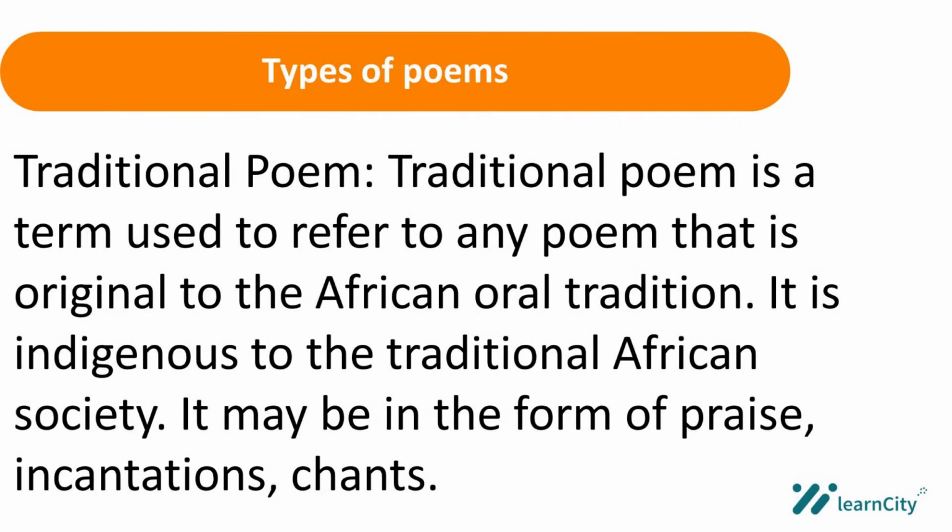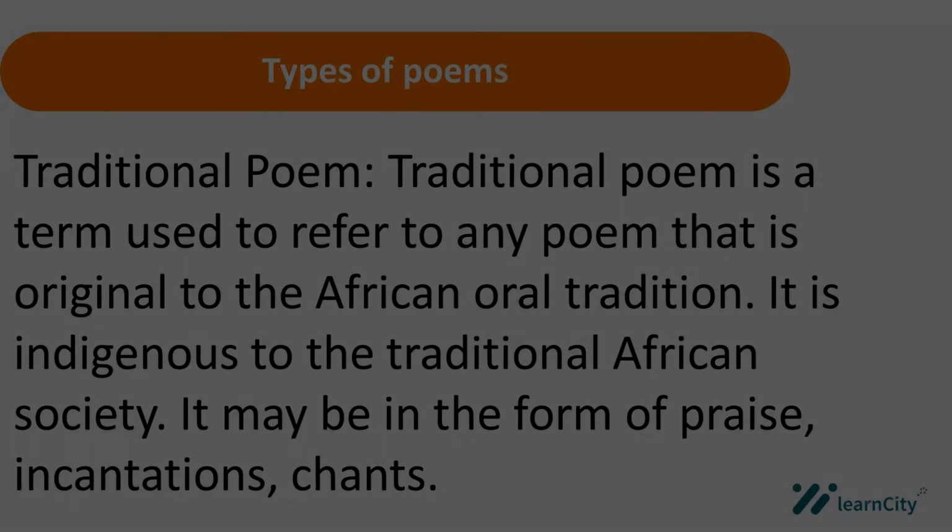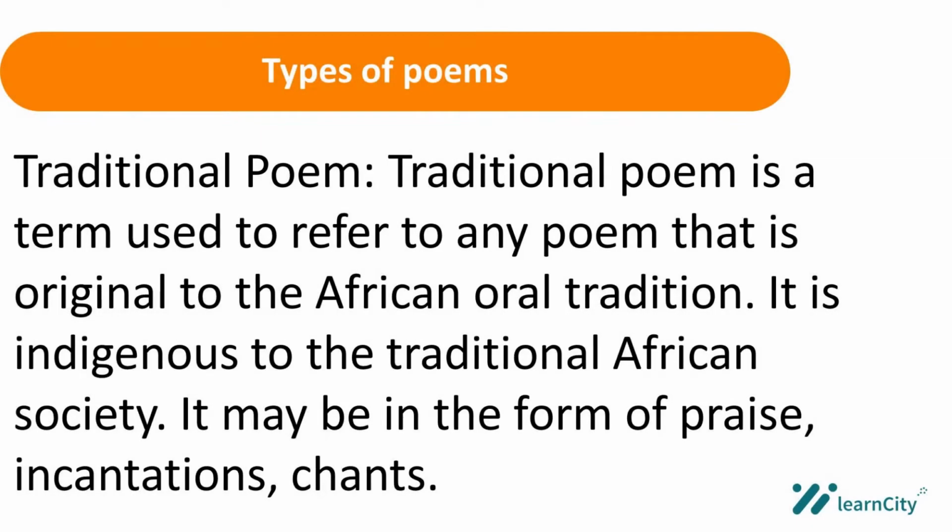The next and final type of poem we're going to be looking at to round off our types of poetry is the traditional poem. Basically, from the name, it's a poem that focuses on tradition, but in this case, the African tradition.